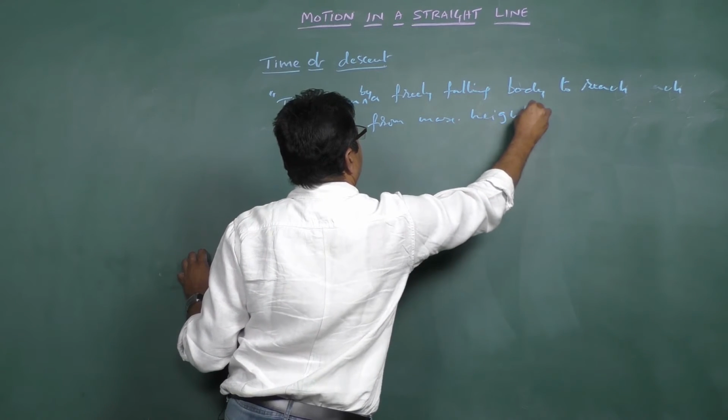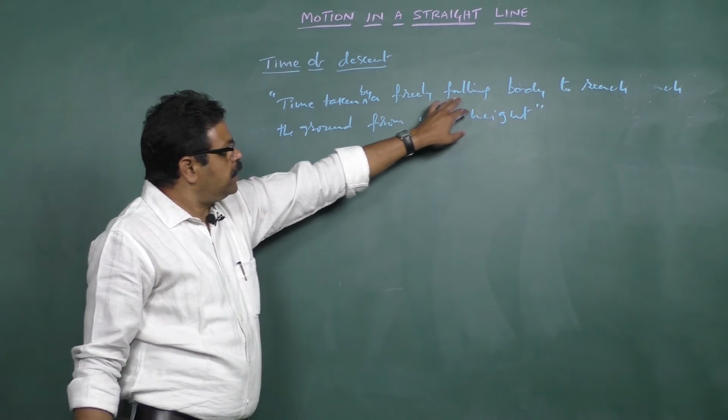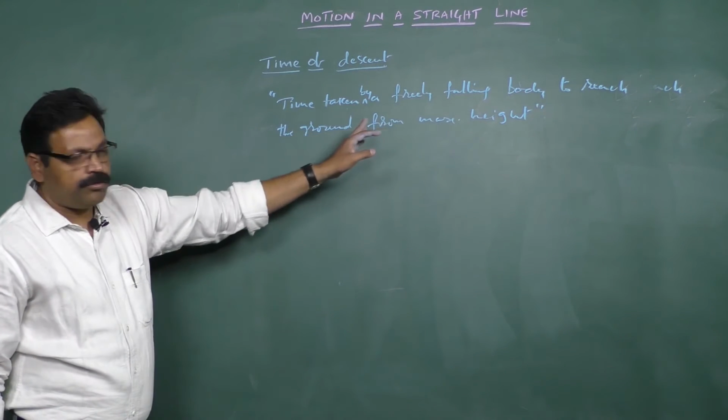This is how you can define the time of descent.